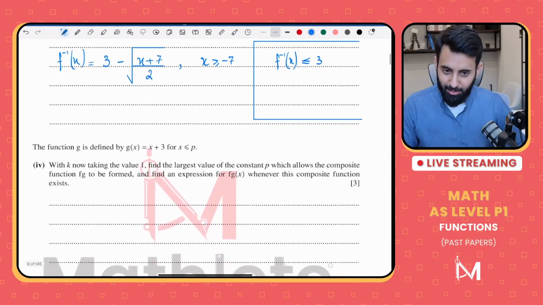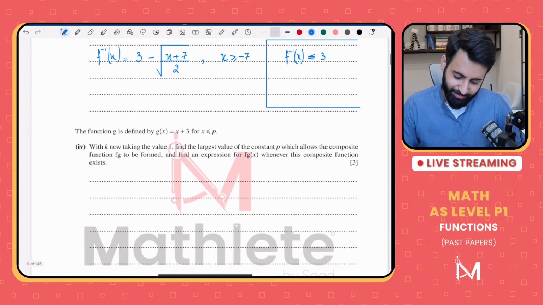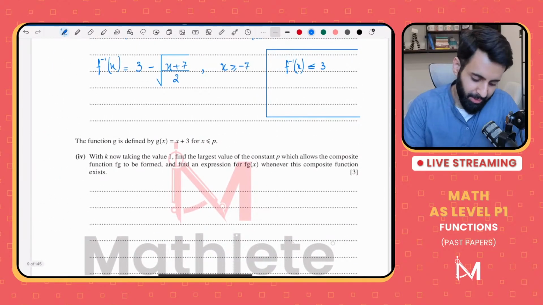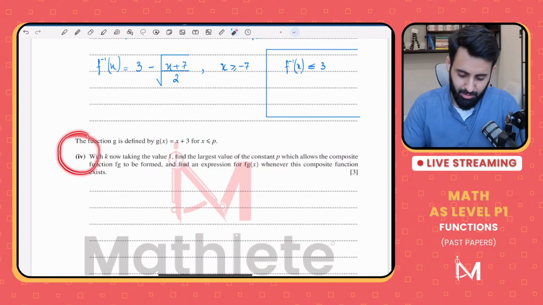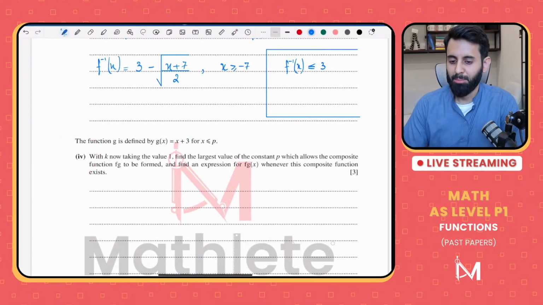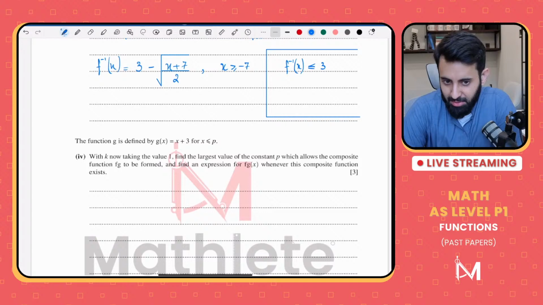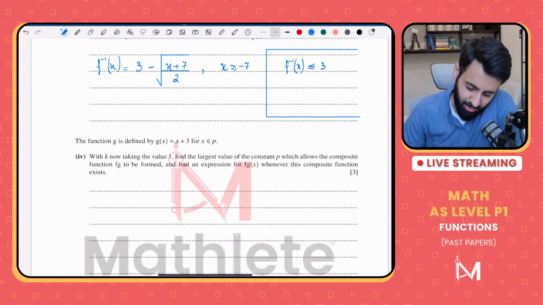Okay, now part 4 is here, let's see part 4. By the way, I have a dedicated stream on this: domain and range of composite function. You guys can check it out. I'll solve this question right now.